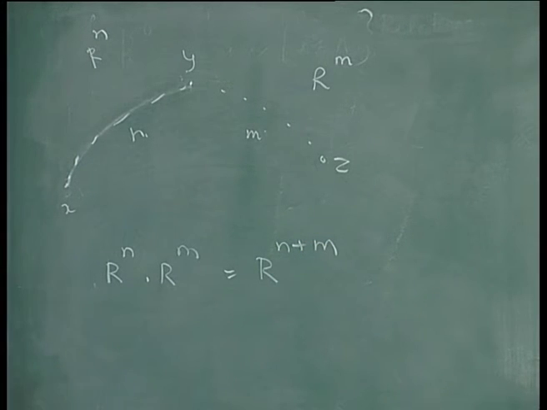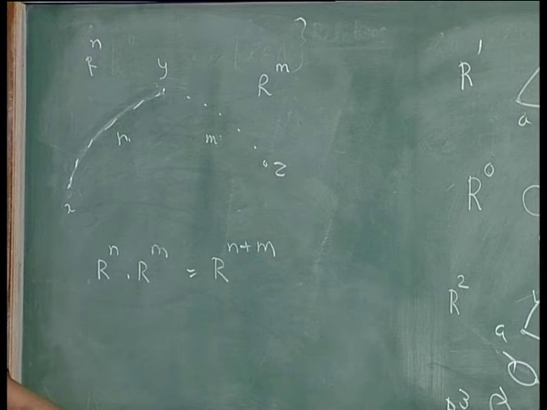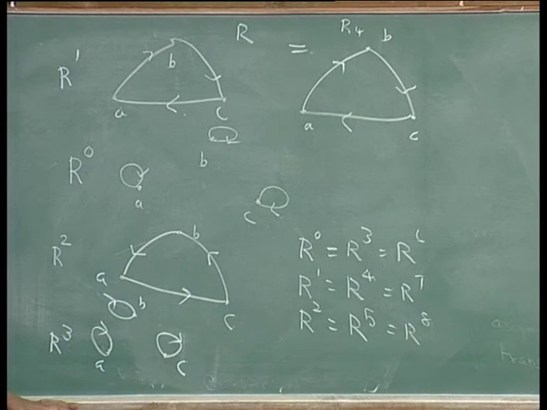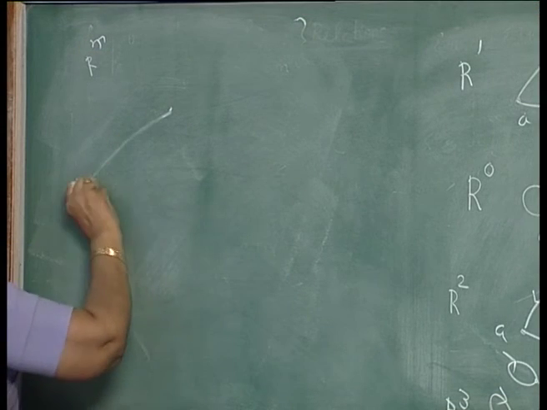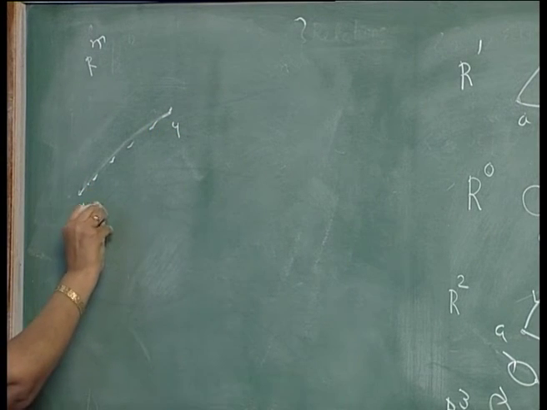In a theoretical manner, you can use induction and say that R power n into R power 0 is R power n, R power n into R is R power n plus 1, and so on. So, R power m into n is equal to R power mn. How do you prove that? In R power m, you have a path from x to y of length m.